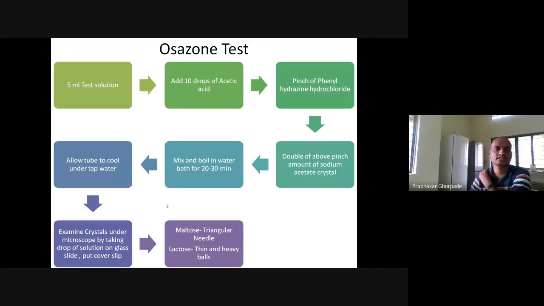Next is the Osazone test. 1 ml of the test sample we are taking. We are adding 10 drops of acetic acid.